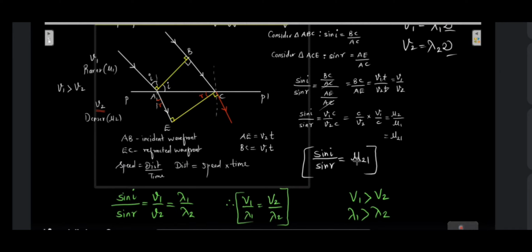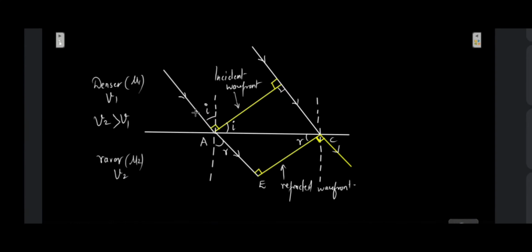So this is how we prove Snell's law, that is, sine of i upon sine of r is equal to the refractive index of the second medium with respect to the first medium, using Huygens wave theory. Okay, so if we consider the case wherein the ray travels from a denser medium to a rarer medium, it is going to be exactly the same. Only thing is the figure will change a little bit, because the angle of incidence has to be smaller than the angle of refraction. So that has to be taken care of.